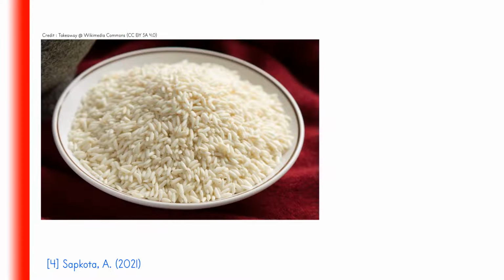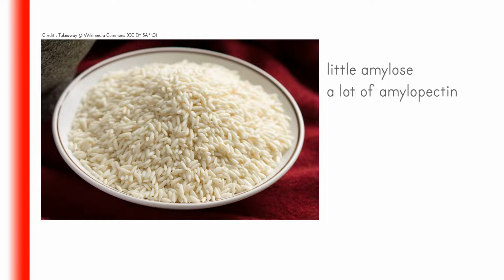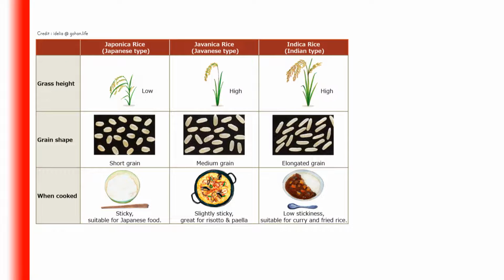Glutinous rice in particular contains very little amylose and a lot of amylopectin, making it sticky. Japonica rice too has low amylose content and is sticky. However, indica rice is the opposite. It has higher amylose, so lower amylopectin, and is less sticky and more dry and flaky.